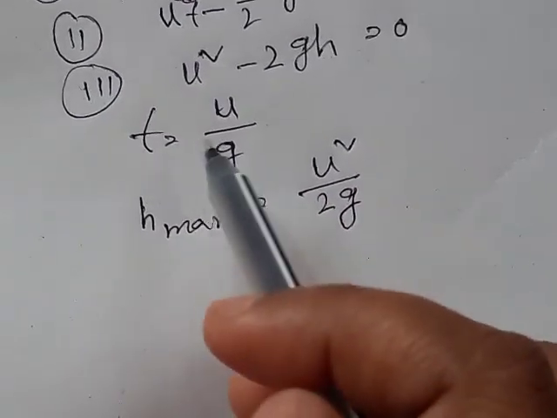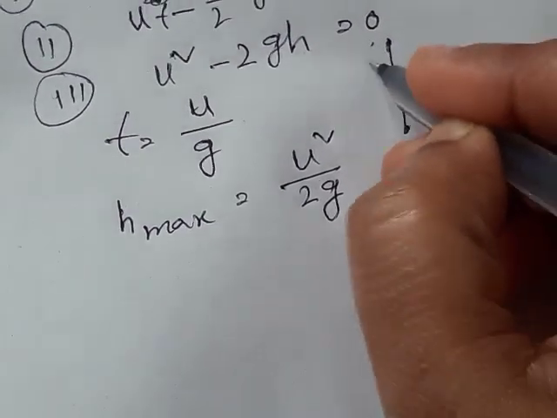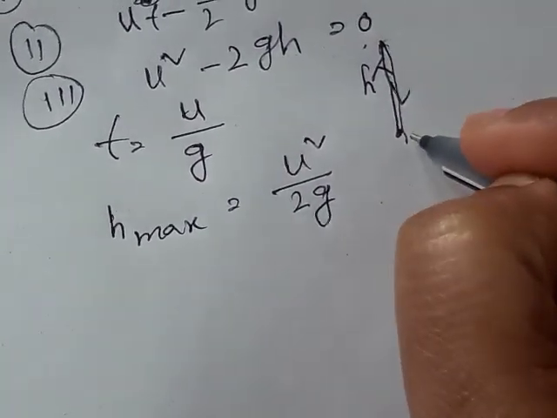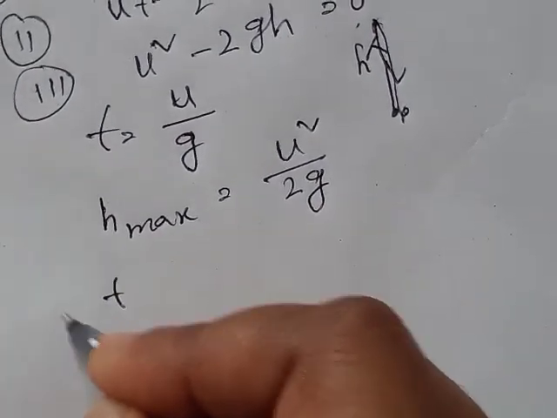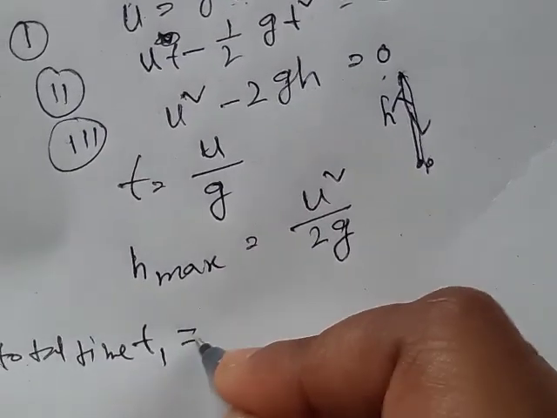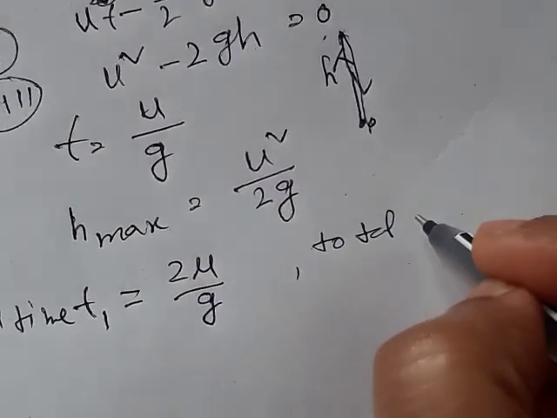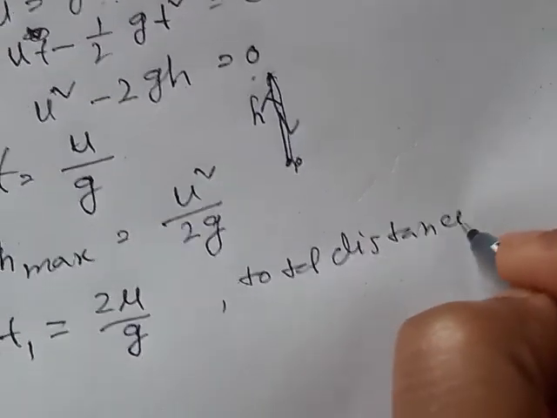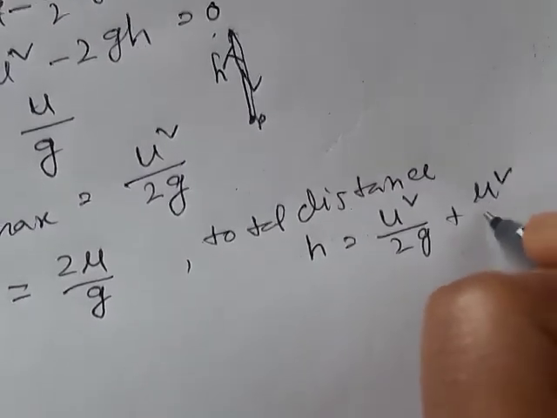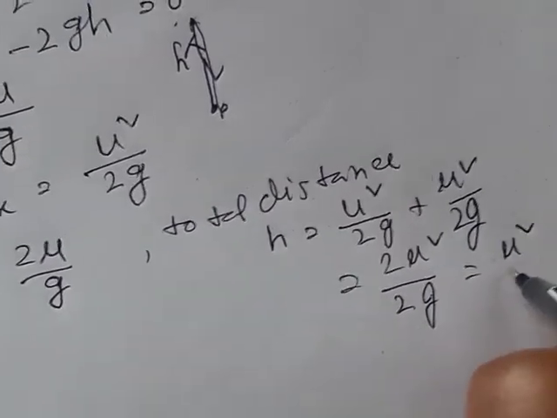If after reaching the maximum height the body again comes back to its original position, then the total time travelled t1 is equal to 2u by g, and the total distance covered is u square by 2g plus u square by 2g, that is 2u square by 2g, which is u square by g.